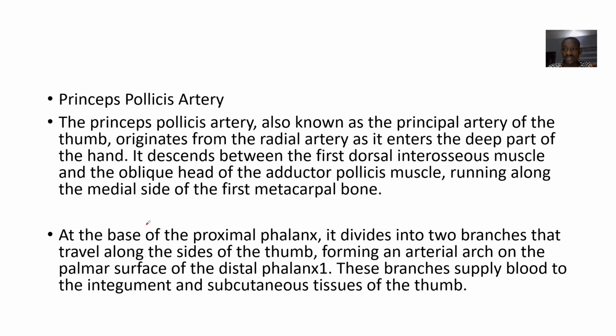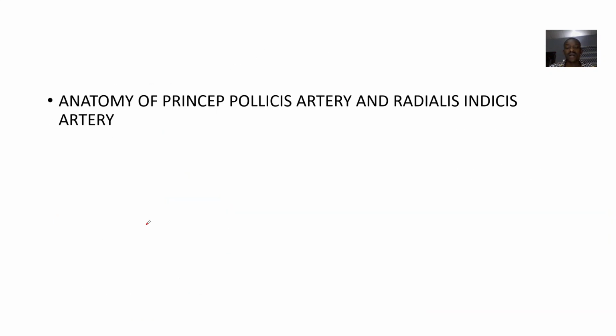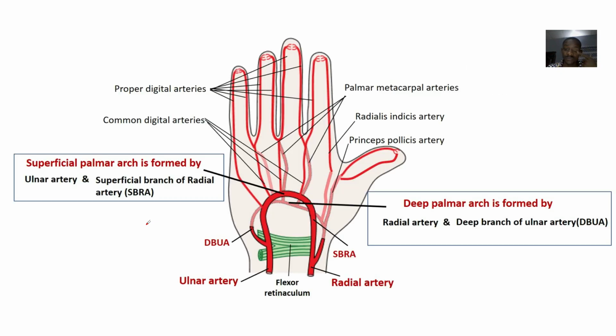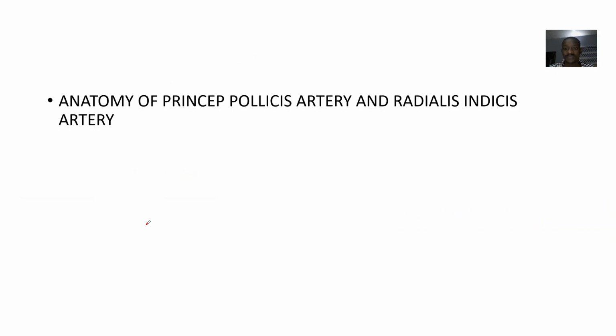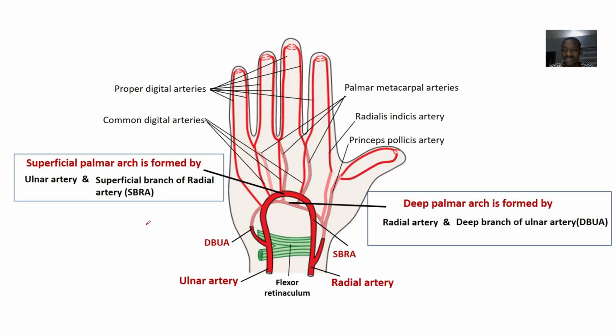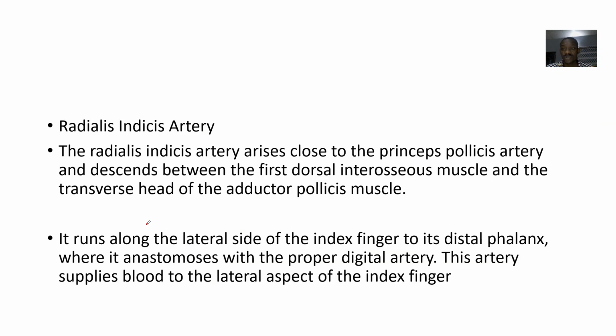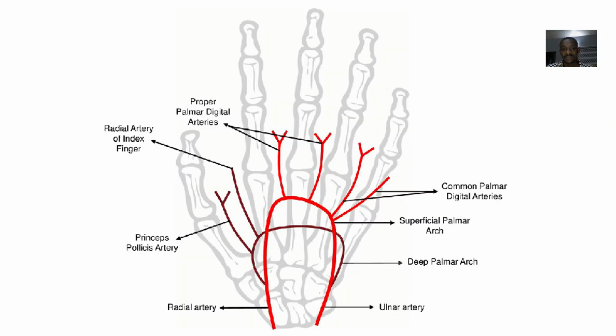Alright guys, so let's quickly look at two more arteries in the hand. These two more arteries in the hand are known as what? One of them is the Radialis Indicis Artery and the other is the Princeps Pollicis Artery. Radialis Indicis Artery, Princeps Pollicis Artery. Alright, so we'll start with the Princeps Pollicis Artery first before we talk about the Radialis Indicis Artery.